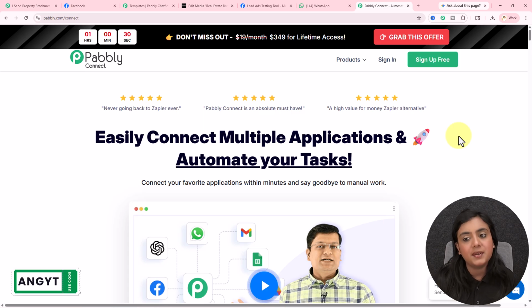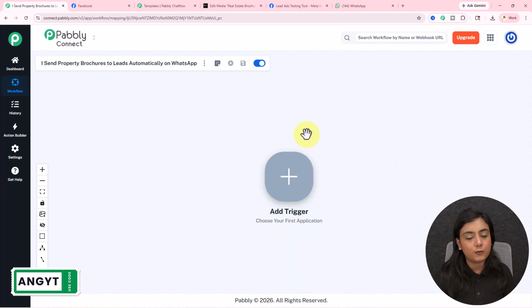I already have an account, so I've signed in. Then I came to the dashboard and I've created the workflow like this. Inside Pabbly Connect's workflow, there are two major steps: trigger and action. Trigger gives the commands and action follows the steps simultaneously. That is why there is only one trigger but multiple actions.